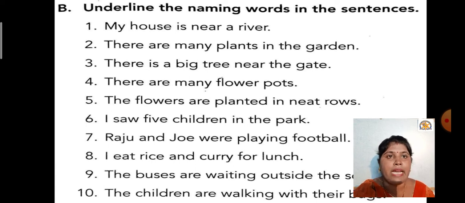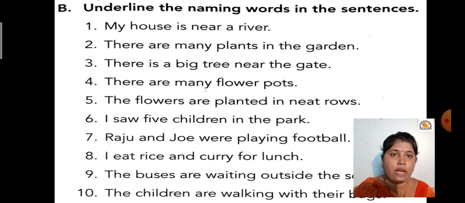Number 1, my house is near a river. So what are the naming words in this? Yes, house, river. Number 2, there are many plants in the garden. So what are the naming words? Plants, garden. Number 3, there is a big tree near the gate. So what are the naming words? Tree, gate. Number 4, there are many flower pots. So what is the naming word? Flower pots. Number 5, the flowers are planted in neat rows. So flowers and rows, these are the naming words.